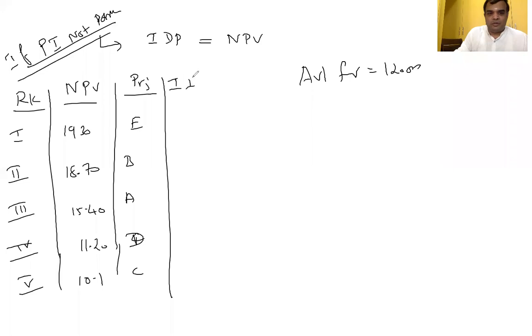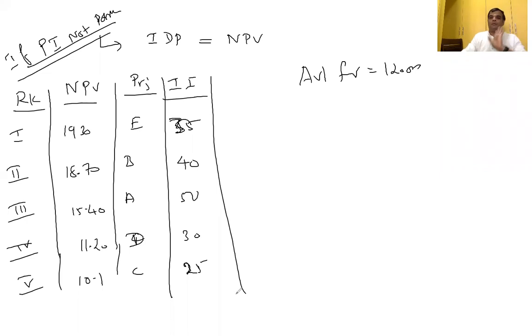What about the initial investment? A is 50,000. If I select B, it is 40,000. D is 30,000. C is 25,000. And E is 35,000. Now I have to park 120.